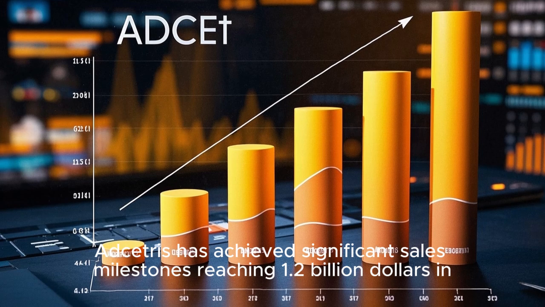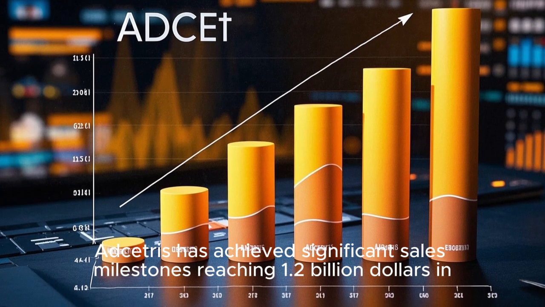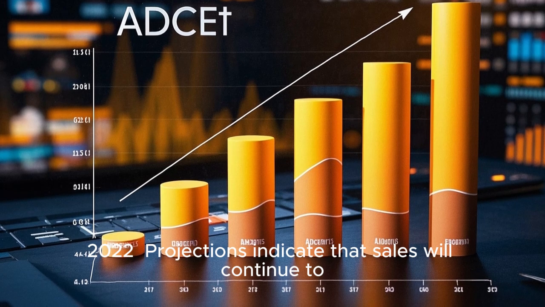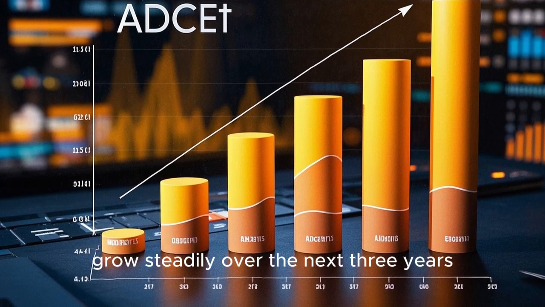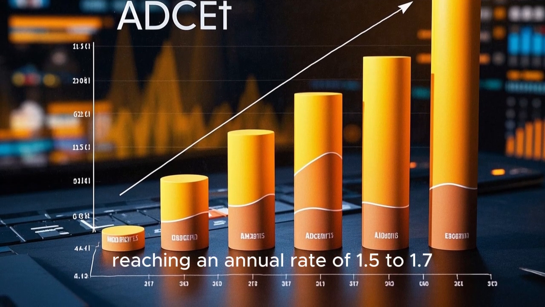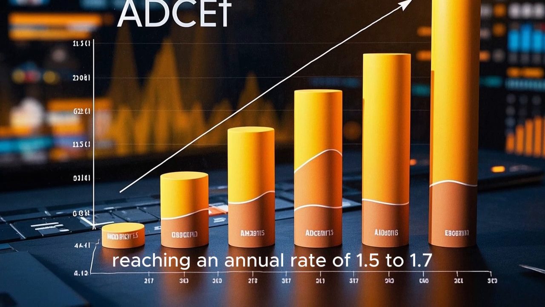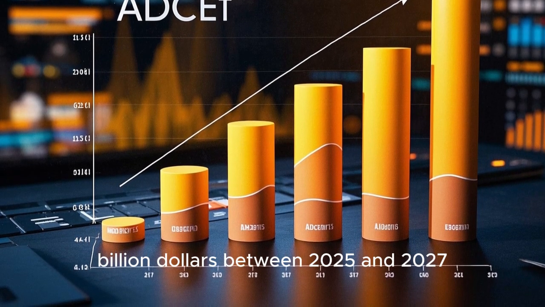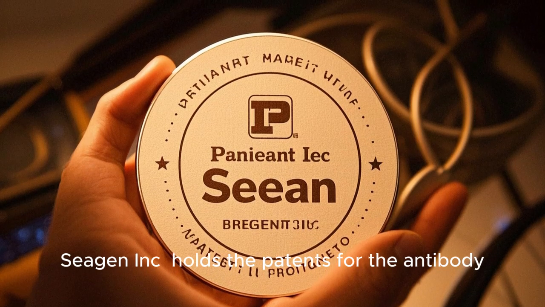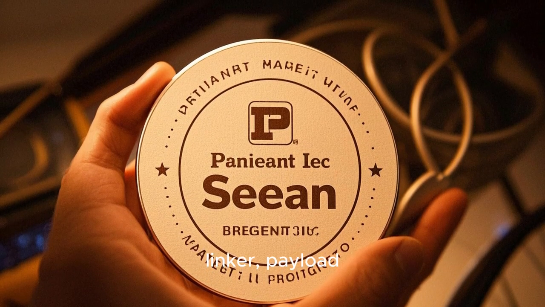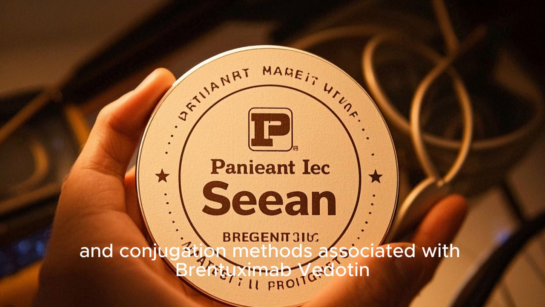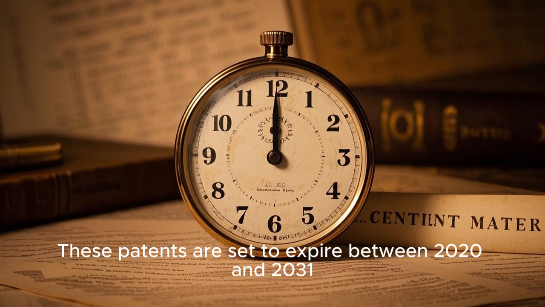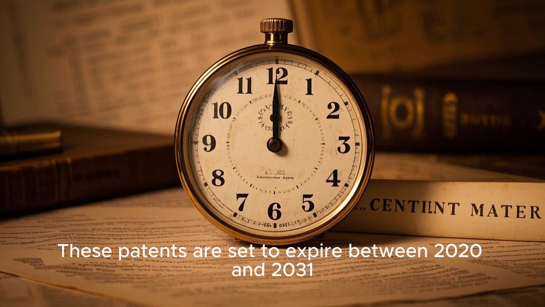Adcetris has achieved significant sales milestones, reaching $1.2 billion in 2022. Projections indicate that sales will continue to grow steadily over the next 3 years, reaching an annual rate of $1.5 to $1.7 billion between 2025 and 2027. Seagen Inc. holds the patents for the antibody, linker, payload, and conjugation methods associated with brentuximab vedotin. These patents are set to expire between 2020 and 2031.